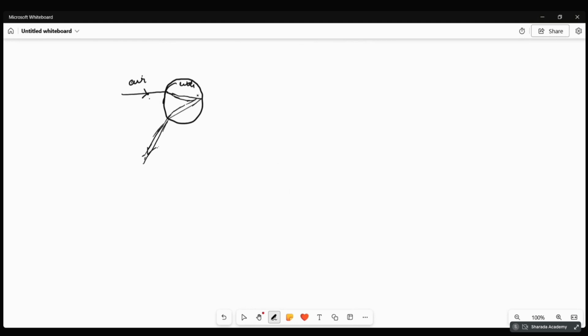Correct? Now light has to go directly outside, no? Like in a prism, it goes out, right? It comes like this. It bends. It should come out here also, right? But it will not come out here. Again, there will be reflection. That is because of total internal reflection.